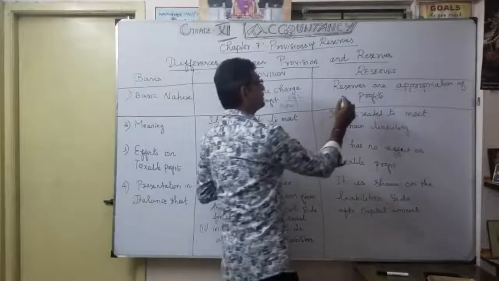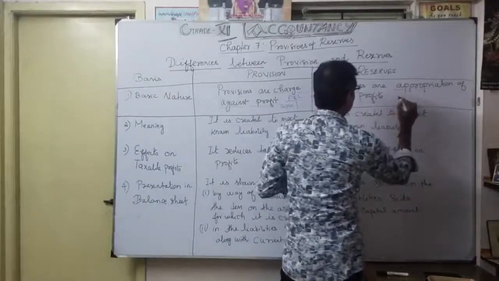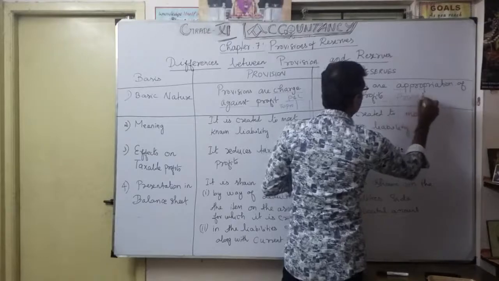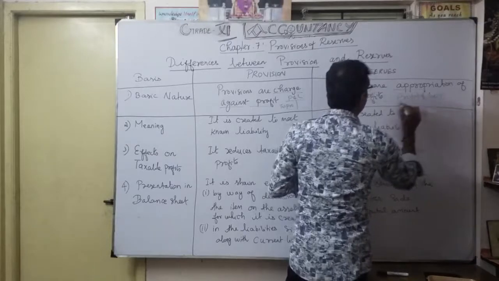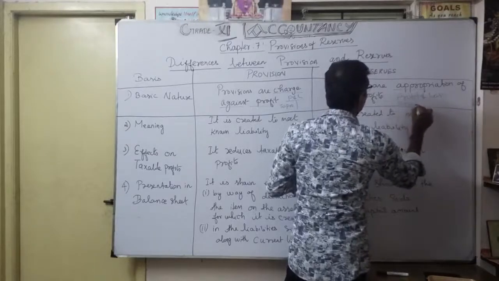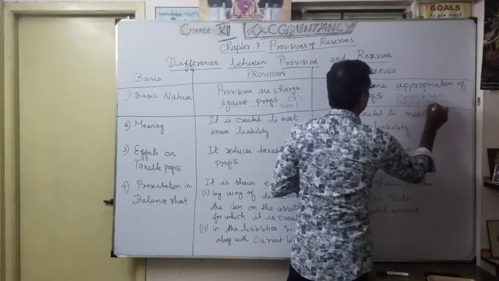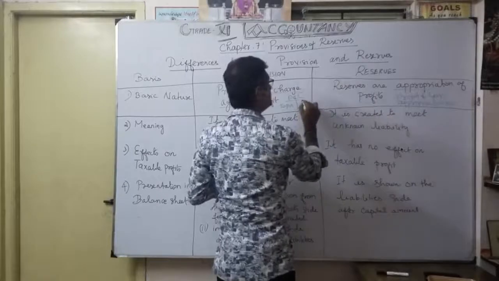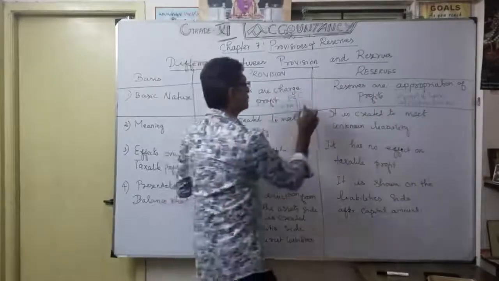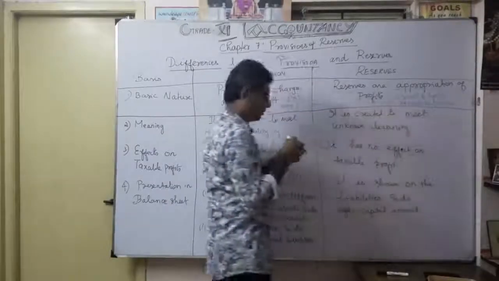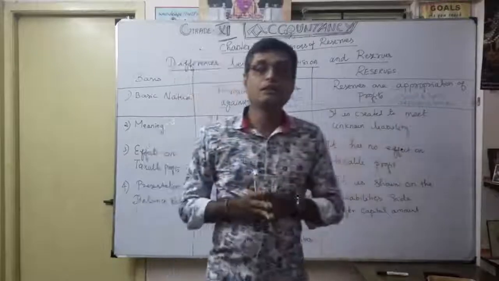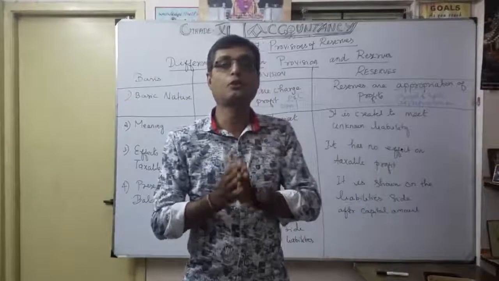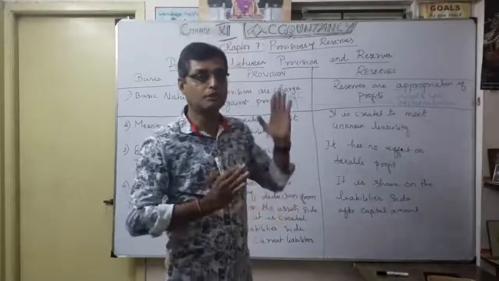For that we maintain separately a profit and loss appropriation account. There you show what reserves are going to be created. Understood? That's the very first one.